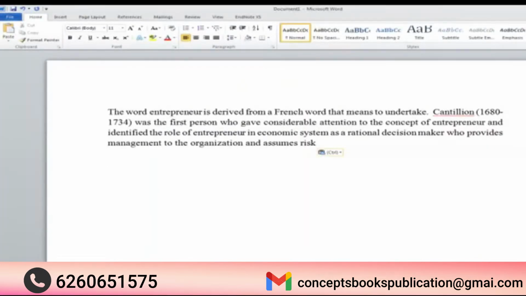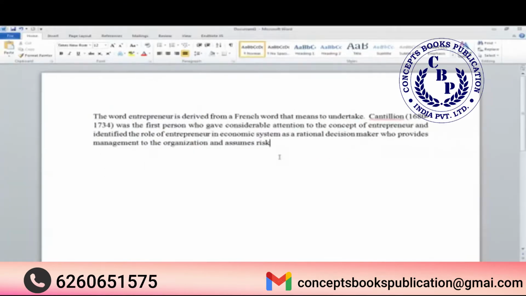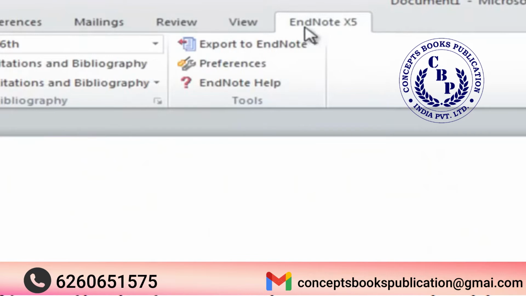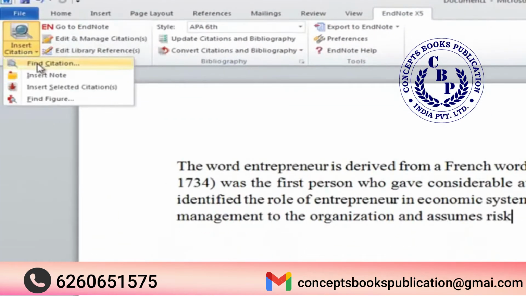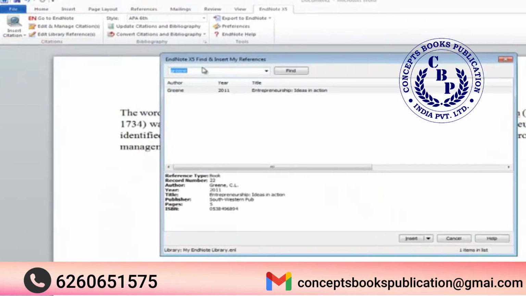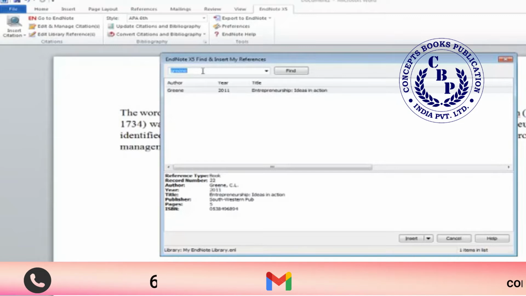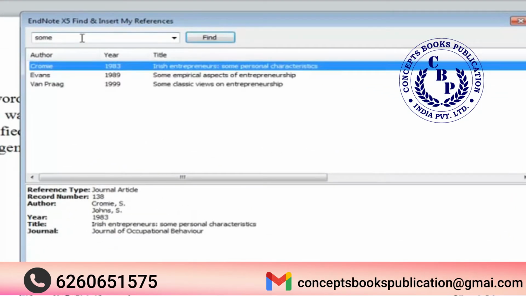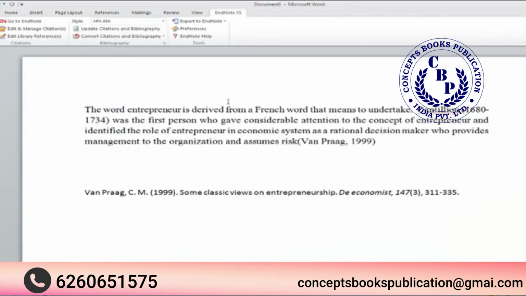I need to give a reference of this article, so I am going to cite it with Endnote. I hope you have already learned how to cite with Endnote in our other demo. So I am going to cite this article. First, go to the Endnote menu, click Insert Citation, find citation, and you can search with the name of the author or the name of the article. We will search with the name of the article. Here is the article. And in this way, we will cite through Endnote.